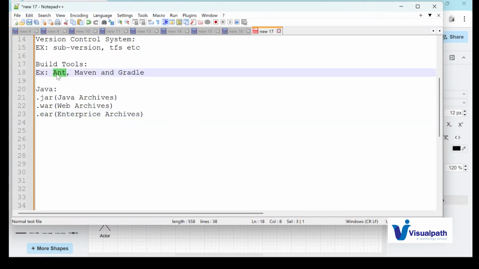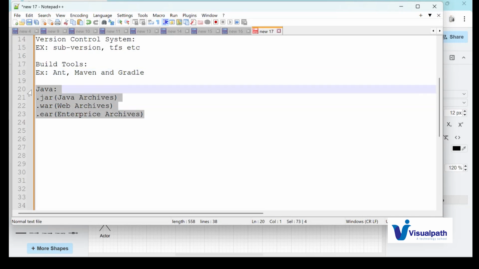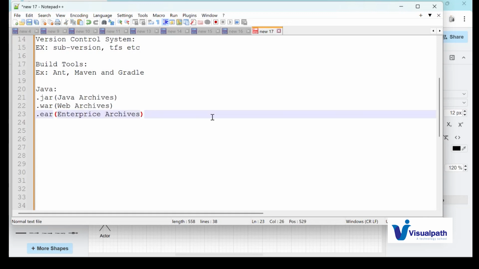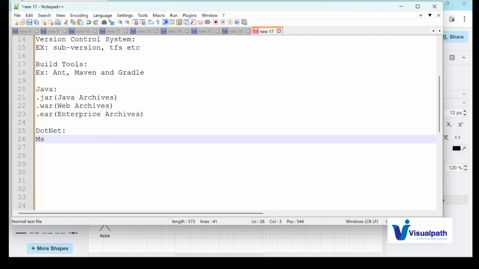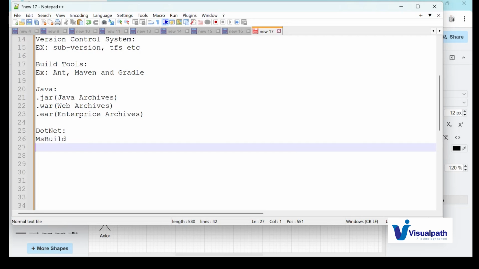So using any one of these build tools, either Ant or Maven or Gradle, we will create these kinds of artifacts for Java. Let's say if you're working on .NET or C Sharp, then we will be using a build tool called MS Build, that is Microsoft Build. And the artifact will be like a .zip here.